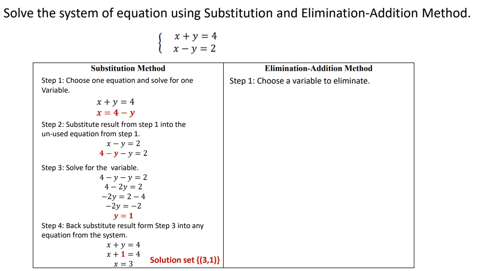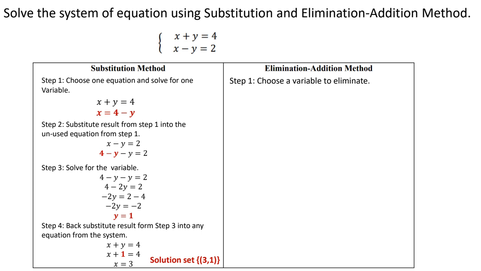Now, for the elimination method, what I'm going to do is first choose a variable to eliminate. Again, it doesn't matter which one you want to eliminate, but here's a key piece of advice to help you choose one. The way I choose which one to eliminate, I look to see which variables have opposite signs. Because if I have opposite signs, I know that when I add them together and they're equal values, they're going to eliminate or cancel out or become zero. So that's what I look for if I have two variables that have opposite signs.